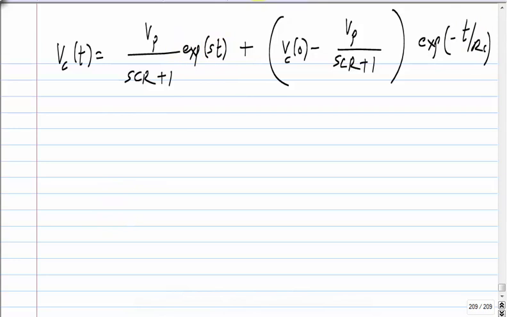Okay. So you should have got this. What sanity check can we use? At t equal to 0, this should cancel off that and you should be left with Vc of 0 for sure. Okay.